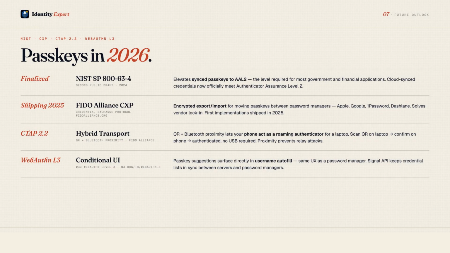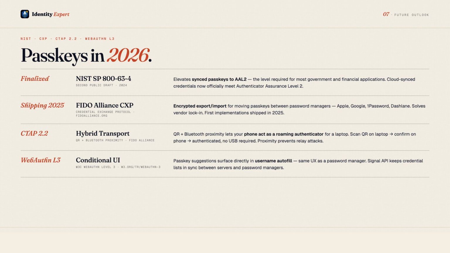As of 2026, the Passkey ecosystem has reached a tipping point. NIST Special Publication 800-63-4 elevated synced Passkeys to Authenticator Assurance Level 2, the level required for most government and financial applications. This is a significant change. Previously, cloud-synced credentials could not meet AAL2. Google, Apple, Microsoft, GitHub, Amazon, and PayPal now offer Passkeys as the default registration path for new users.